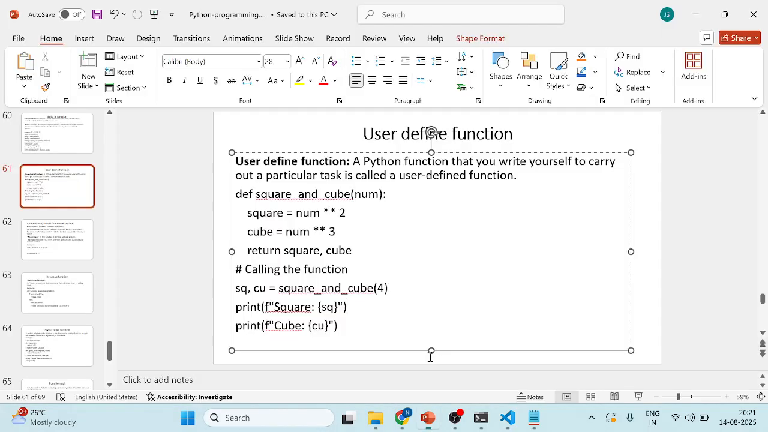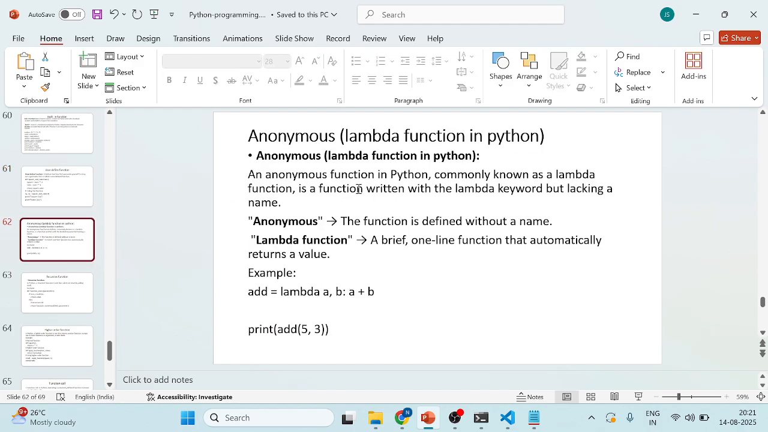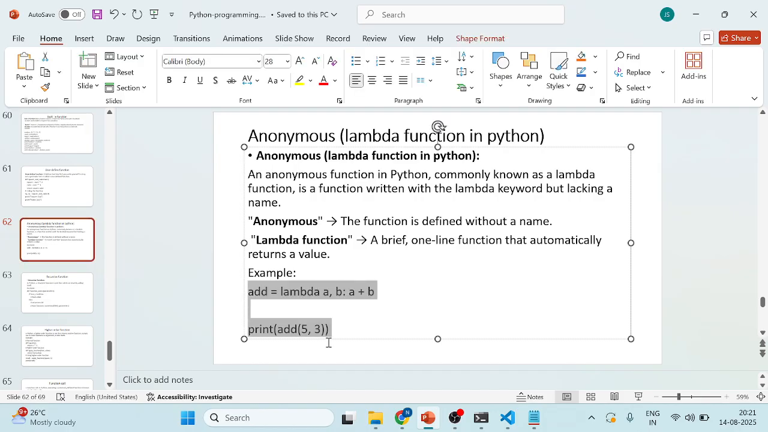Coming to the lambda functions. So this is the anonymous function, so we don't have the function name here. Commonly the function is written with the lambda keyword, lacking the name. Anonymous means we are declaring without a name. Lambda is one line, and the function automatically returns the value as well. We don't have any name for a lambda function, so we call it an anonymous function. We are not writing any names, we are just declaring the variable here.